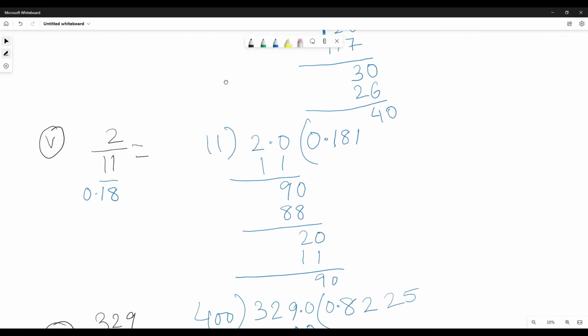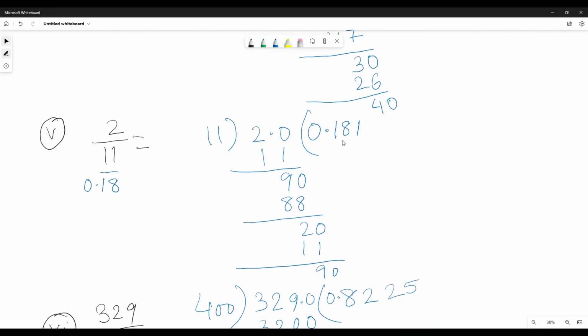2 by 11, you can see this 18 starts to repeat itself. First of all, 11 ones are 11, remainder is 9, and 11 eights are 88, remainder is 2. So this first 2 and this 2 started to repeat itself. If you continue dividing, you will continue to get 181818. So 2 by 11 is 0.18 repeating.